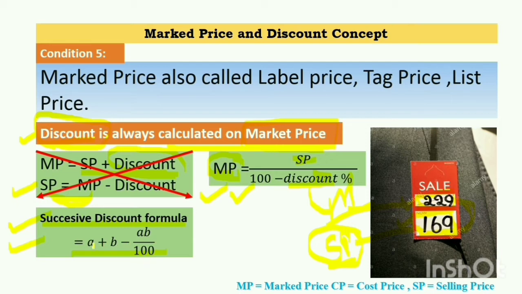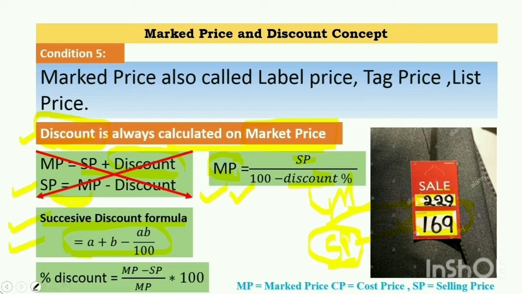A represents the first discount value, B represents the second discount value. So by this formula, we can simply calculate the single discount on a certain commodity. Again, if the question asks to calculate the percentage discount, the formula for it is MP minus SP upon MP into 100. So by this, we can calculate the percentage discount.